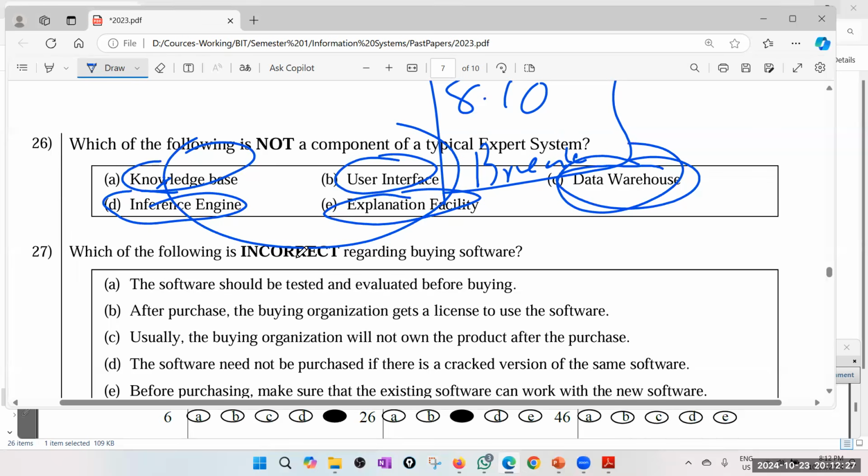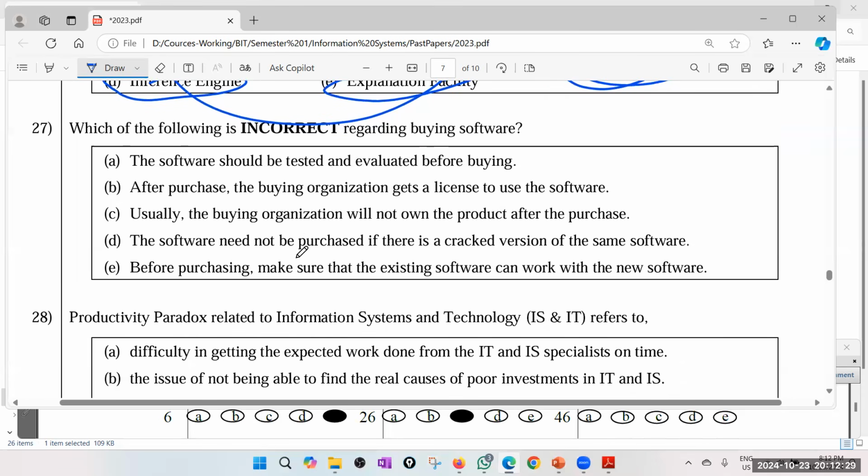Which of the following is incorrect regarding buying software? The software should be tested and evaluated before buying. Yes, right, so we must test. That is called user acceptance testing, to evaluate whether it works for you, whether the functionalities are working. Correct. After purchase, the buying organization gets a license to use the software. Yes.